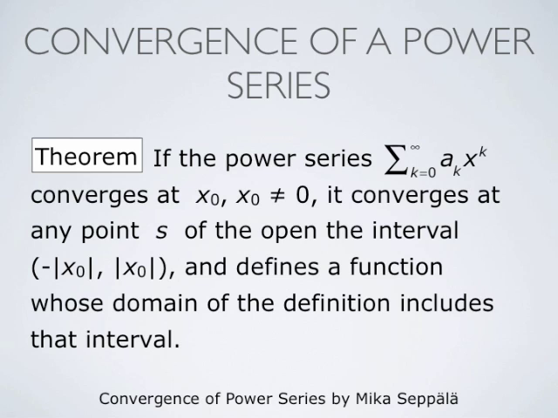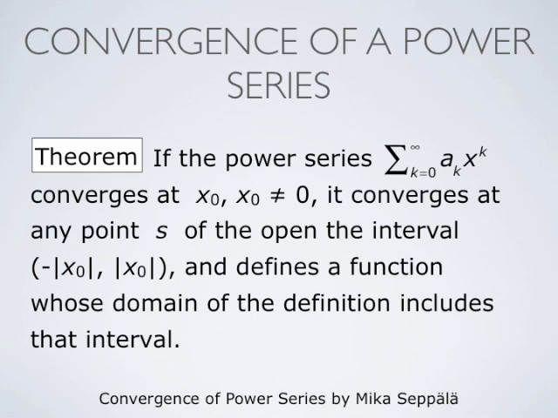To summarize, we have shown in this video the following theorem. If the power series summation k from 0 to infinity ak times x to the power k converges at some point x naught different from 0, then it converges at all points of the open interval from the negative of the absolute value of x naught to the absolute value of x naught. It will converge on one endpoint of this interval, but need not converge at the other.